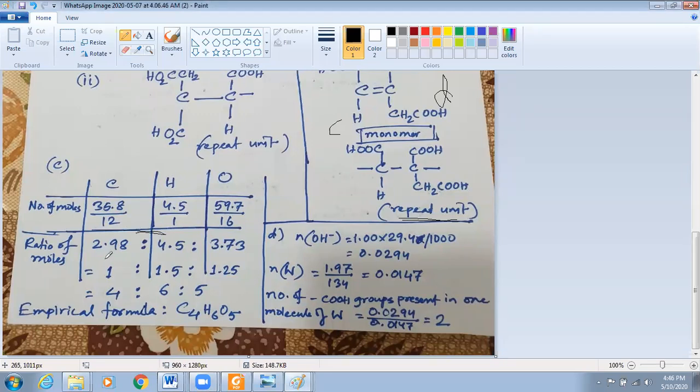Okay, 2.98, 4.5, 3.73. Now we will divide all by the smallest number. What is the smallest number here? 2.98. So we are dividing all by 2.98. This is approximately 1.5. This is approximately 1.25. So we are getting 1.5, 1.25. We have to simplify this. We need to take the smallest ratio of whole numbers or integers. So how can we get it? We multiply this ratio by 4. So it becomes 4, 6, and 5. So this is how we are getting C4H6O5.